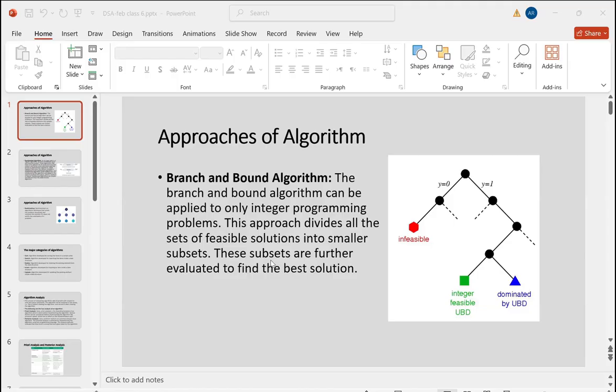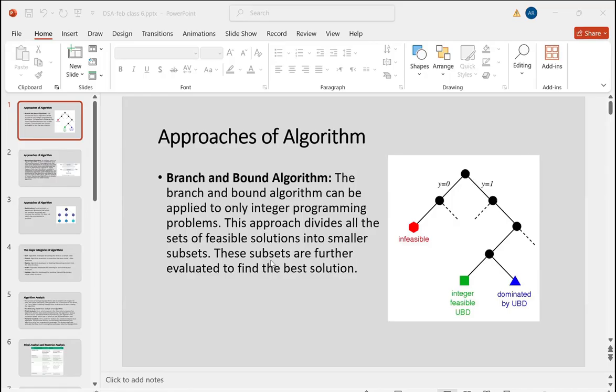The problem might be complex, the problem may be simple. So depending upon the problem, what should be the approach for writing an algorithm. In that concept, we have seen four different approaches of algorithm.